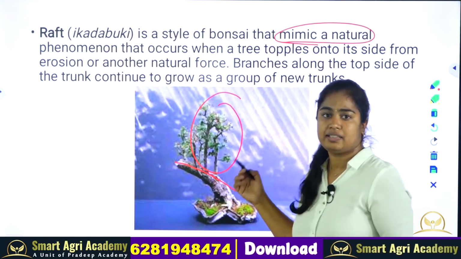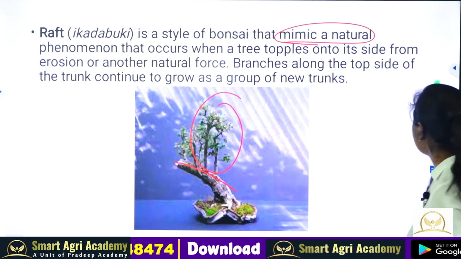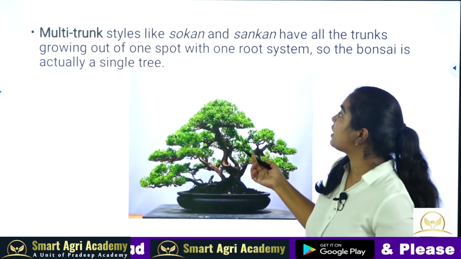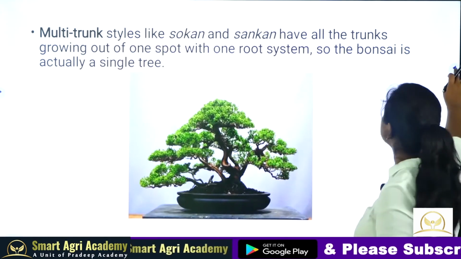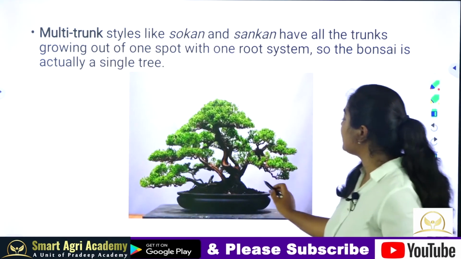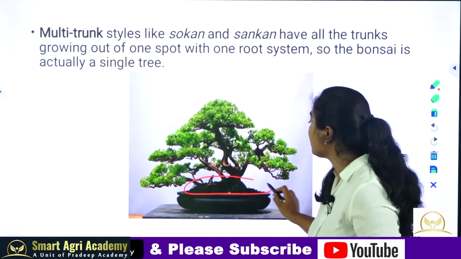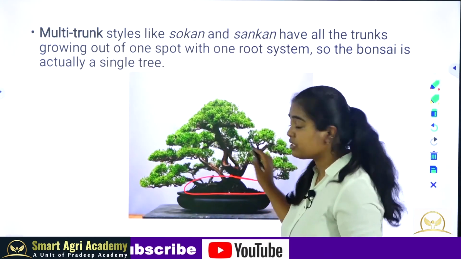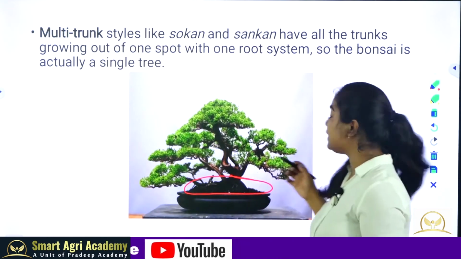That is the idea of the raft style of bonsai. There is another style called multi-trunk. It has the same root system but multiple trunks and branches; it is actually a single tree but looks like multiple trees.